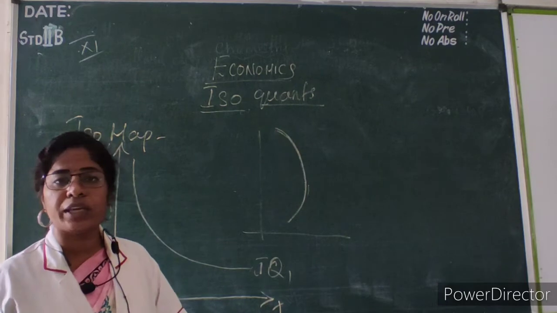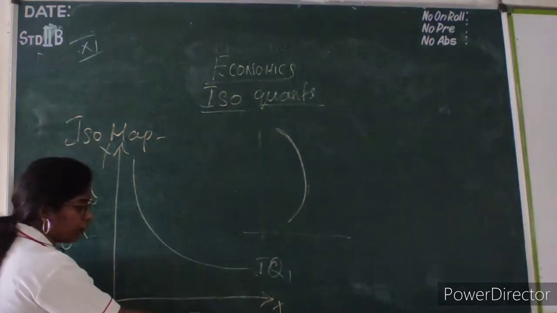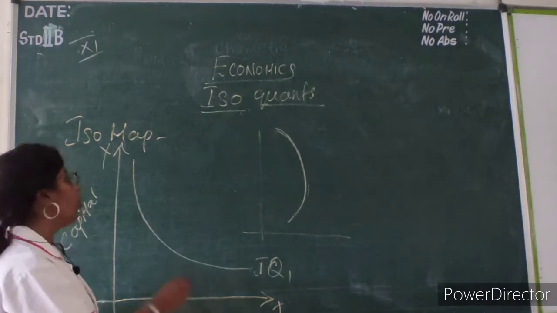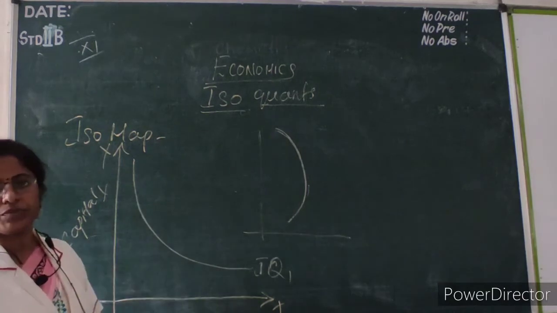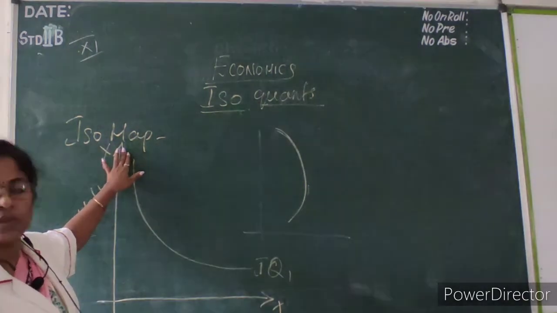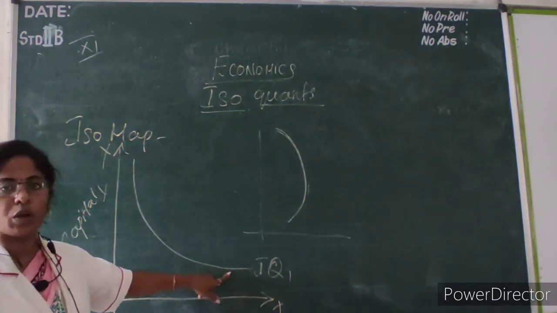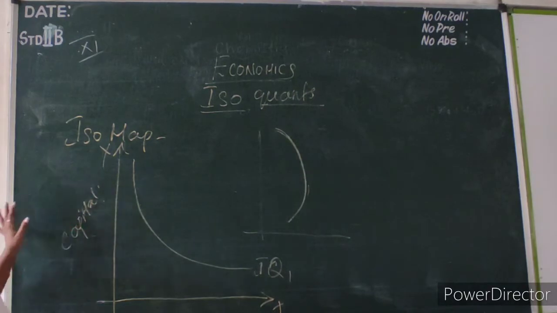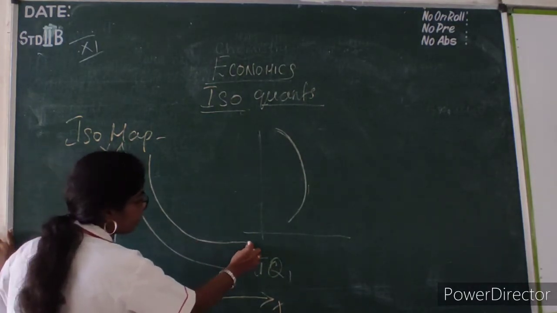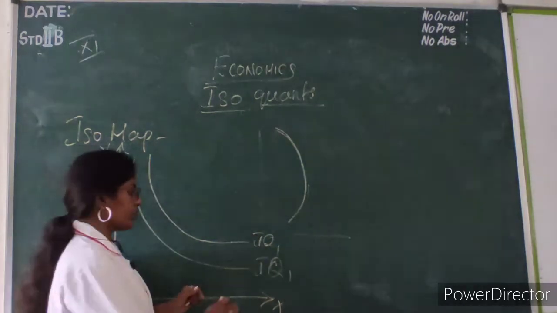In order to get an additional commodity of x, you have to sacrifice y. Is it clear? That's why our isoquant curve will start from the left and end at the right, so it is a convex curve. Higher the isoquant, higher the level of output. So if one isoquant is there, I am getting a satisfaction level.